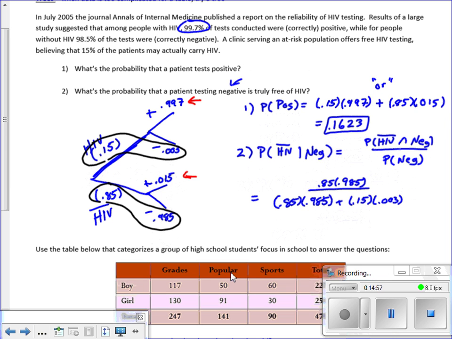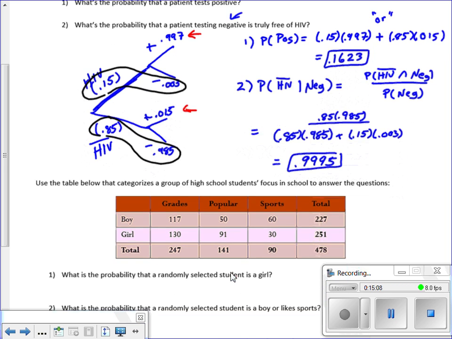And at that point, just be careful as you input stuff into your calculator. There's a 99.95% chance that if you tested negative, you are free from the disease in this particular case.